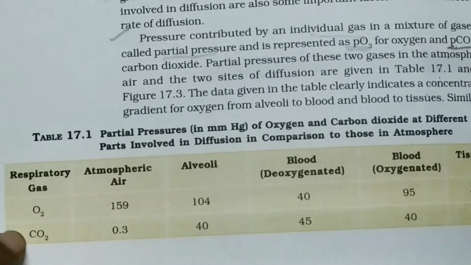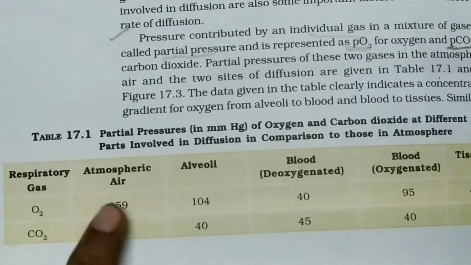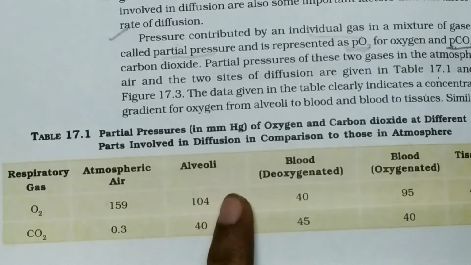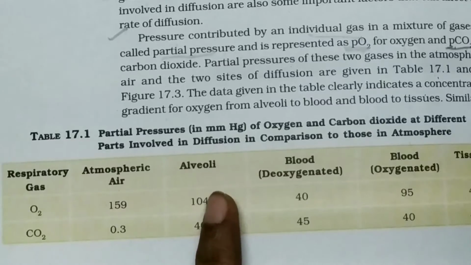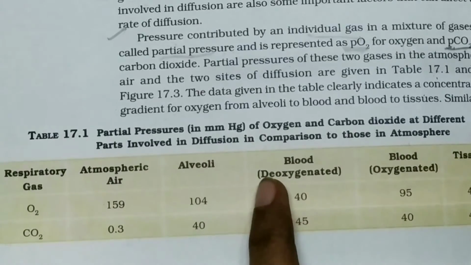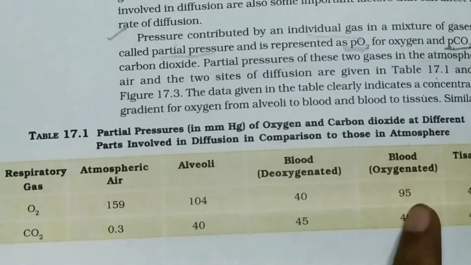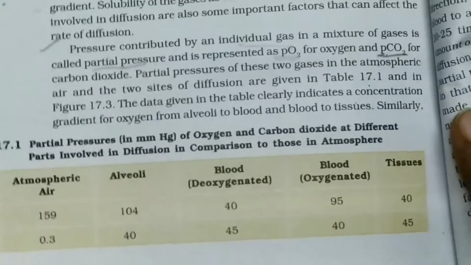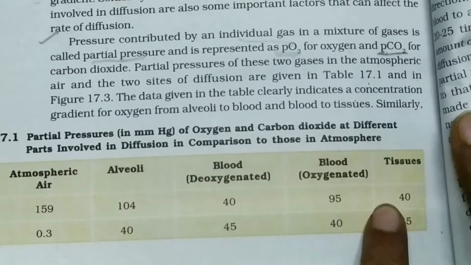These two gases are present in the atmosphere, and when oxygen enters the alveoli, which is the last or terminal site of the bronchi, the partial pressure of oxygen is 104. Then it enters the deoxygenated blood, which gets oxygenated at this stage. This is 95, and then from the blood it enters the tissue, where the oxygen is 40.